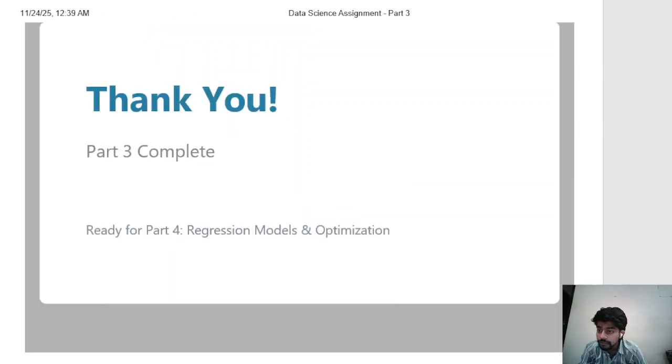The conclusion for part 3 of the data science assignment: you now understand dimensionality reduction and its importance, the difference between feature extraction and selection, and how to identify and prevent overfitting and underfitting. These are critical skills for building robust machine learning models.